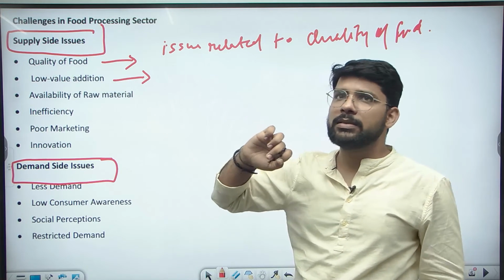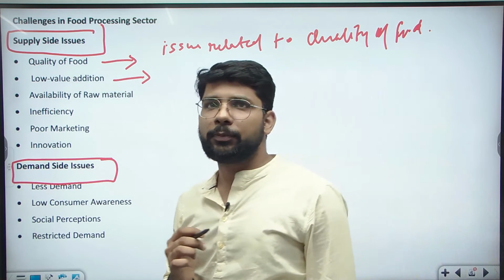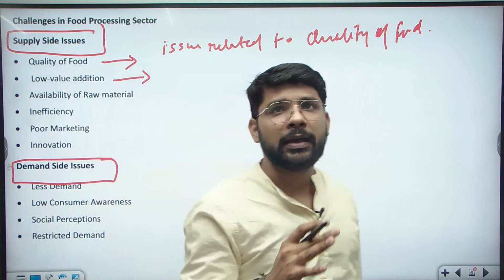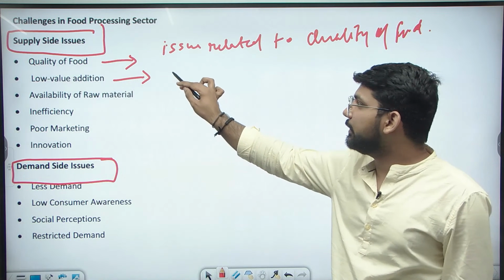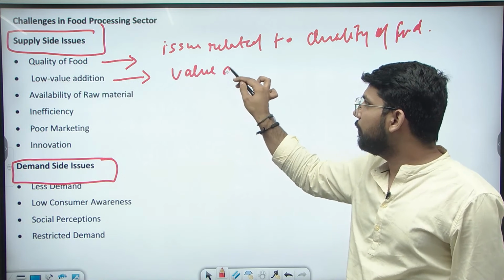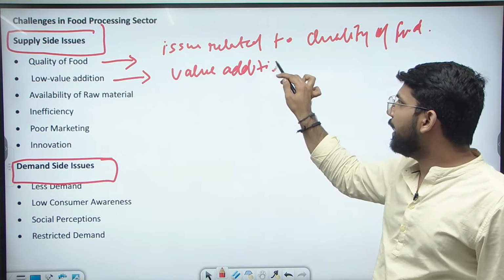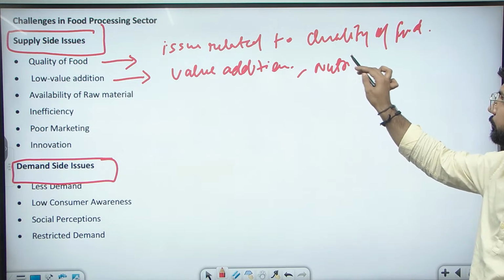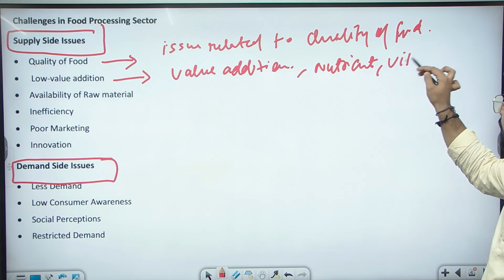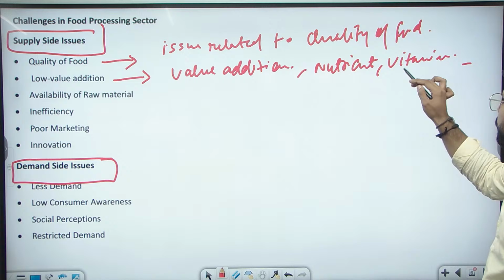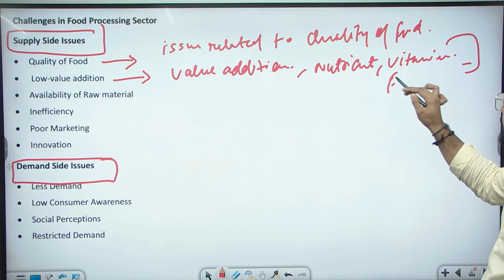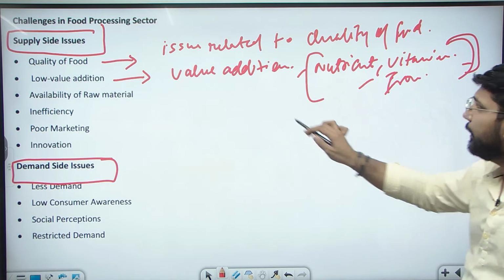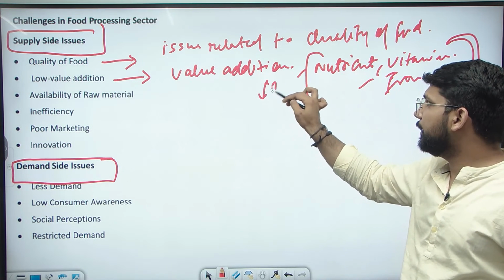Low value addition means when we are processing any of the products, we take the raw material from the market and process it, but we are not adding value by the manufacturer, like adding nutrients, vitamins, and enriched nutrient quality like iron, having high nutritional value and low calories.